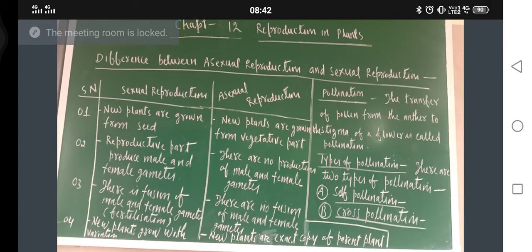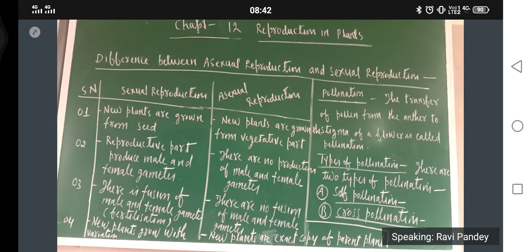called pollination. Now on the left hand side of the blackboard it is written: what is pollination? The transfer of pollen from anther to the stigma of a flower is called pollination. Sometimes in a bisexual flower, the male reproductive part and female reproductive part both are there.